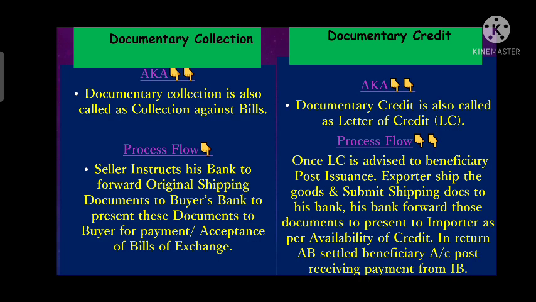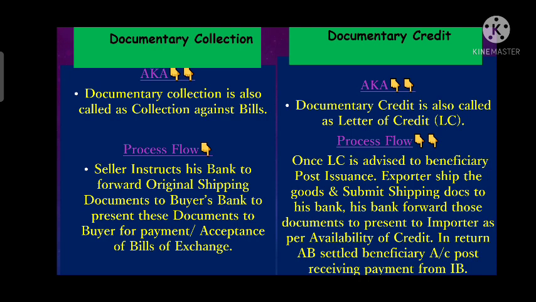Now we will discuss the process flow of documentary credit. Documentary credit, as we know, is called LC. An LC is an undertaking issued by an issuing bank on behalf of its customer, in favor of the beneficiary, stating that it guarantees the payment for the goods or services which the importer gets from the exporter. It ensures that the issuing bank will make the payment to the exporter whenever the exporter submits the clean bill, or the acceptable documents as stated in the letter of credit.